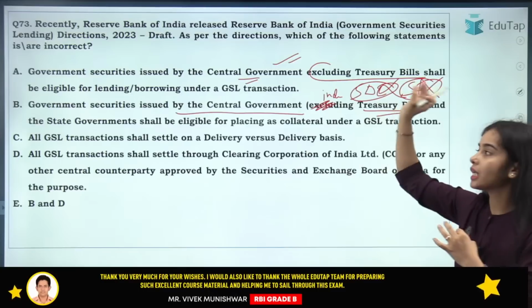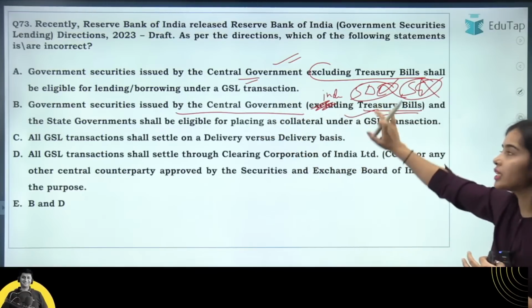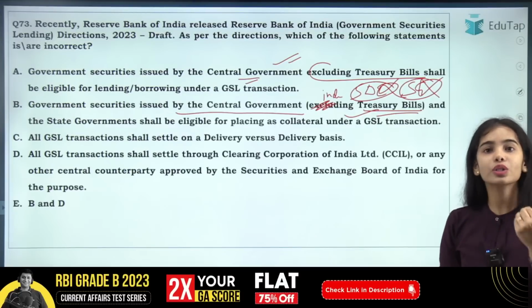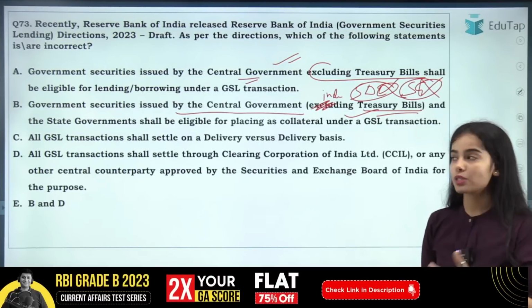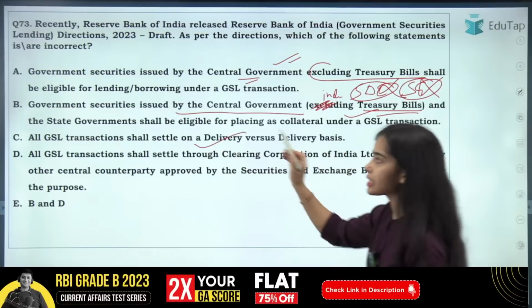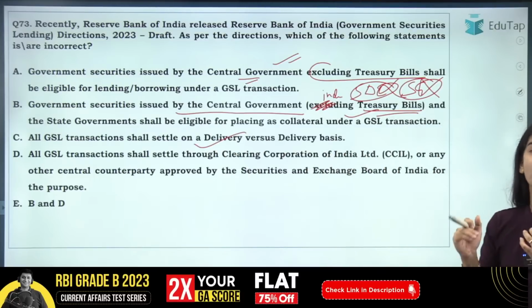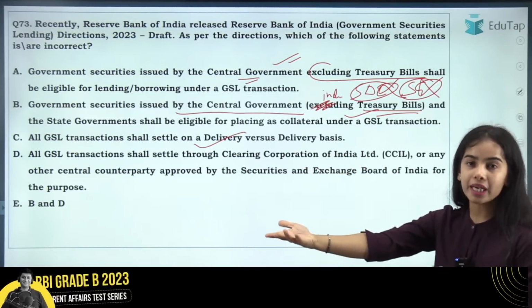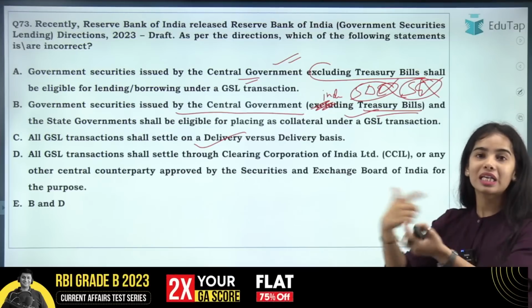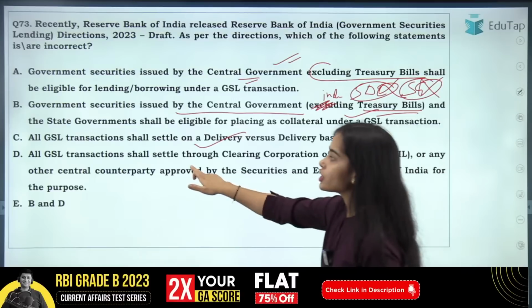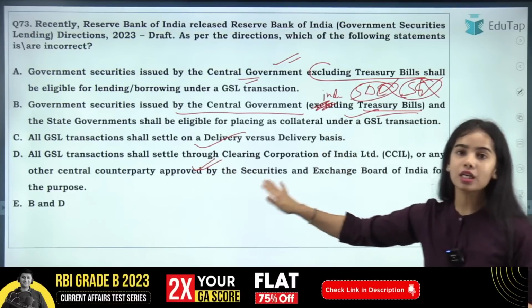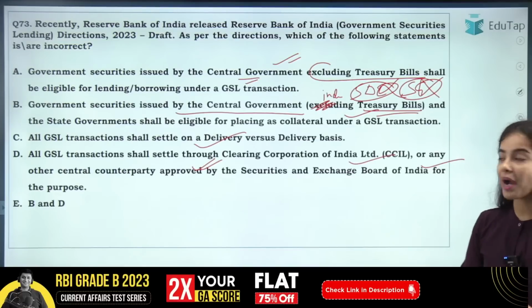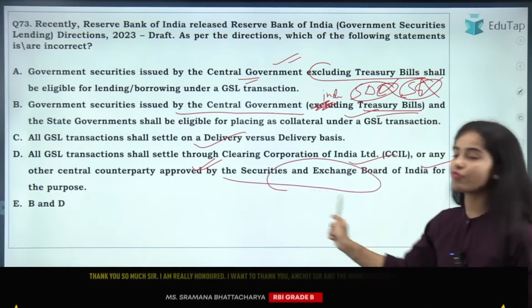All the GSL transactions shall settle on a delivery basis. You are giving the security for the lending and you are getting the collateral. All GSL transactions shall settle through the Clearing Corporation of India Limited or any other central counterparty approved by the Reserve Bank of India.